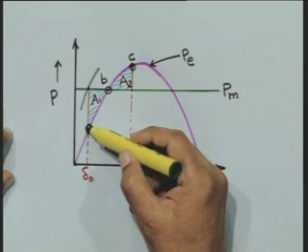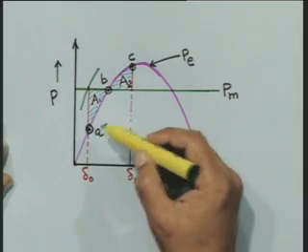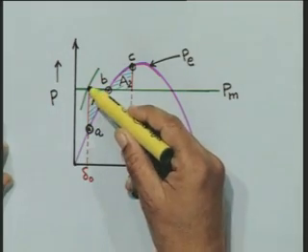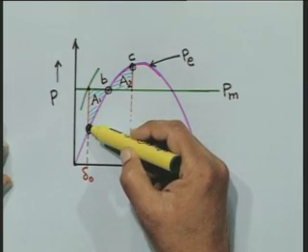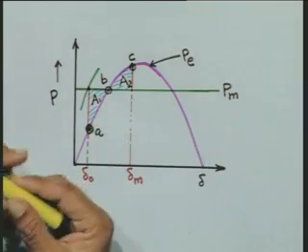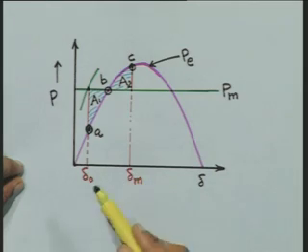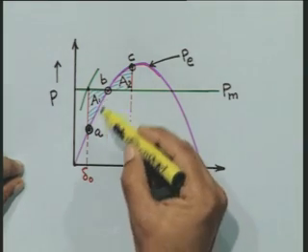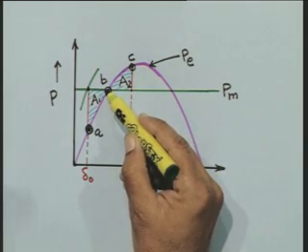from operating from the point A on the power angle curve Pe. The initial accelerating power is given by this line. This is the initial accelerating power. Therefore, the rotor accelerates. When the rotor accelerates, the speed increases, then delta increases. And now when it reaches the point B, the accelerating power becomes 0.